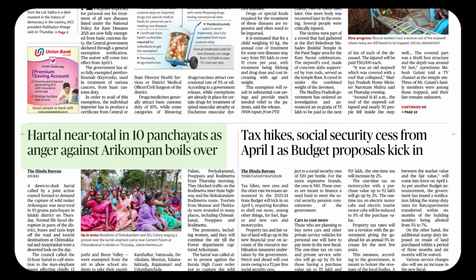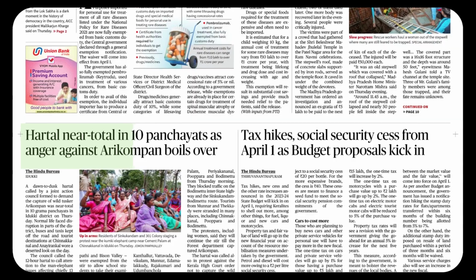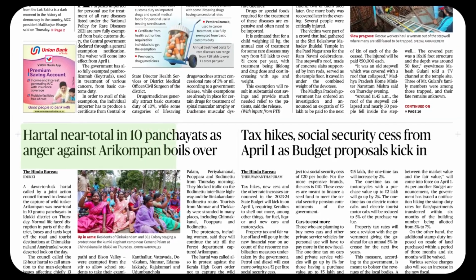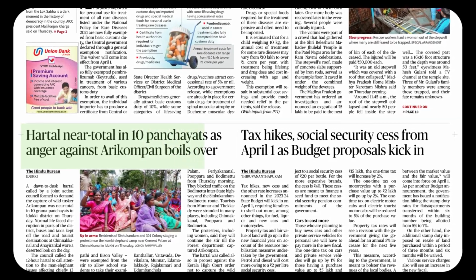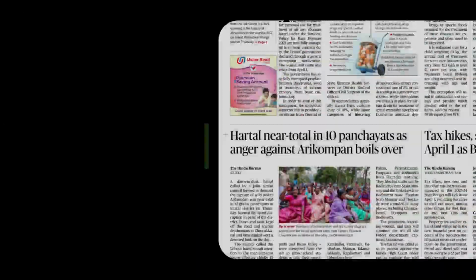Hartal near total, almost complete. Okay, see, in 10 panchayats, anger as the reason. Anger is a very interesting word. A-N-G-E-R, anger. Anger is a noun actually. Anger: a strong feeling that makes you want to hurt someone or be unpleasant because something unfair has happened. Anger against any company. We are talking about wild elephants.